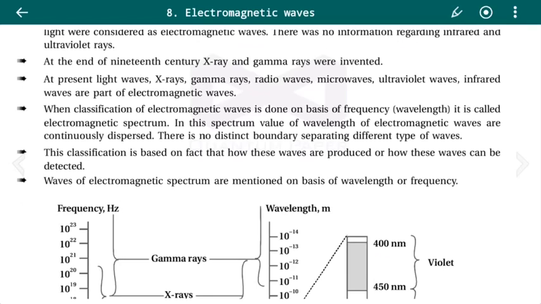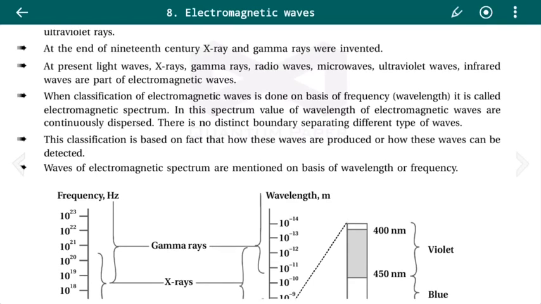Now at present, light waves, X-rays, gamma rays, radio waves, microwaves, ultraviolet waves and infrared waves are part of the electromagnetic waves. When classification of electromagnetic waves is done on the basis of frequency or wavelength, it is called the electromagnetic spectrum. So we have different kinds of waves and rays, and these waves are classified on the basis of their frequency. According to the range of the frequency, these different rays are introduced, and the whole set of different rays along with their range of frequency is called the electromagnetic spectrum.